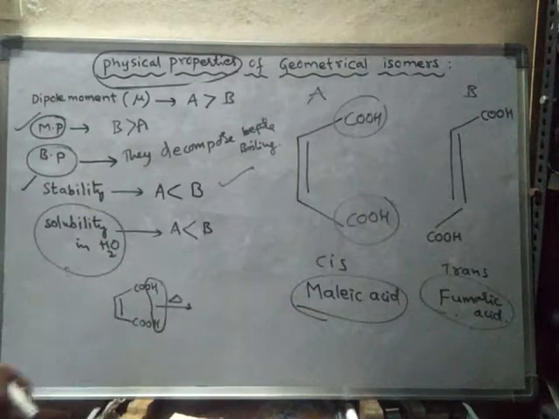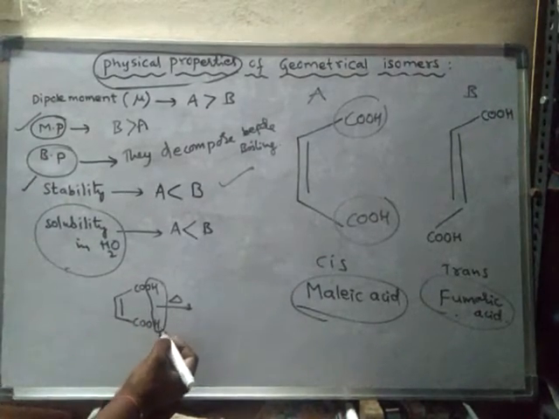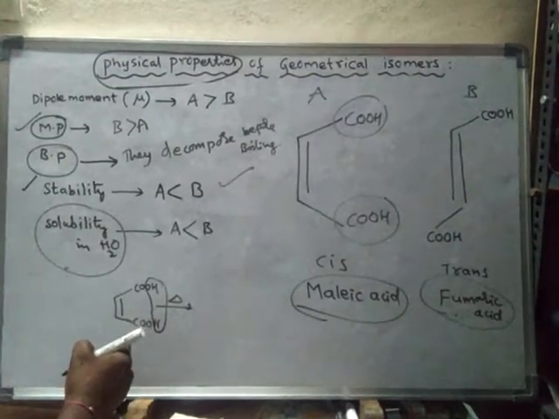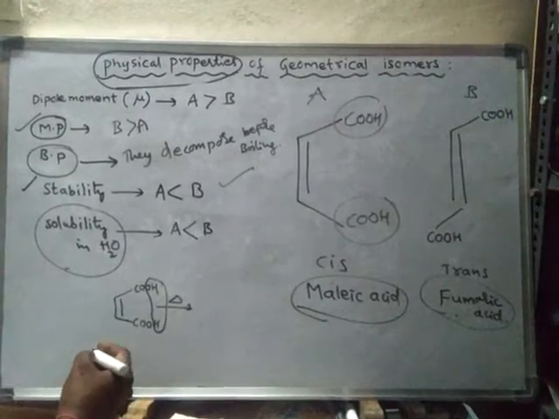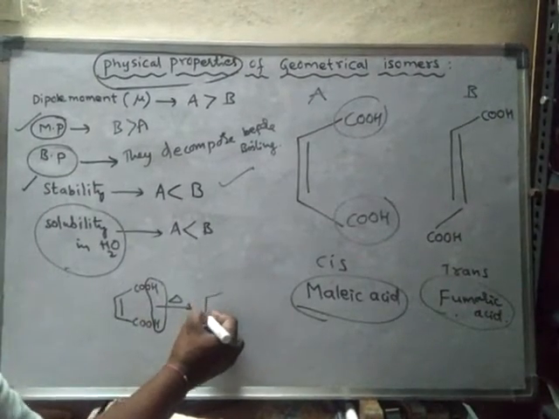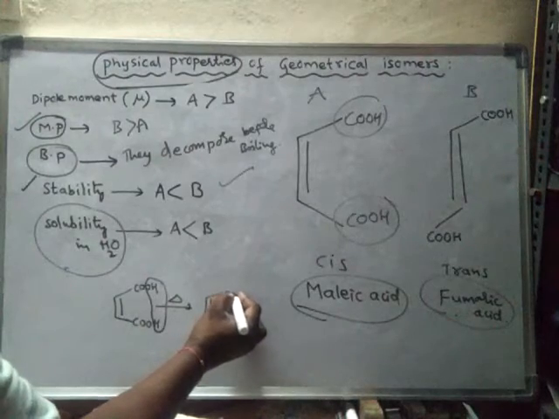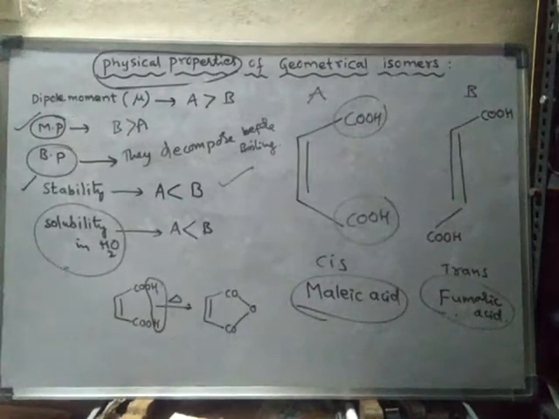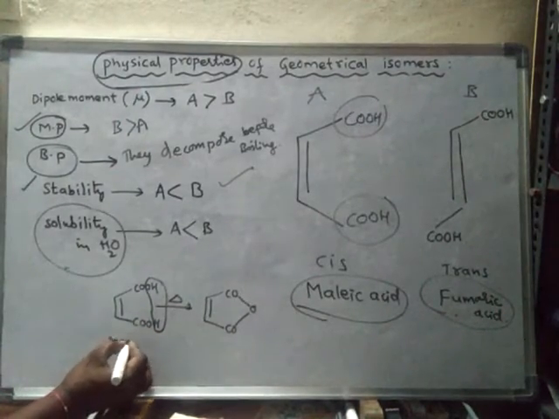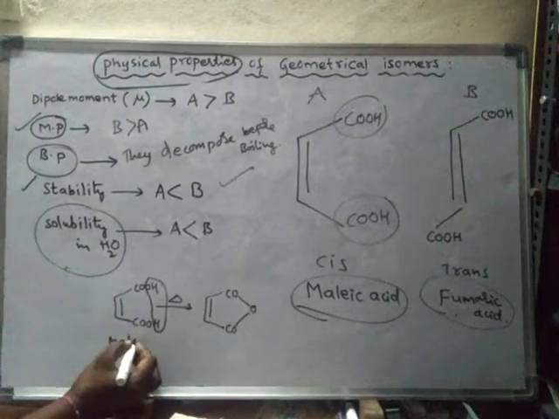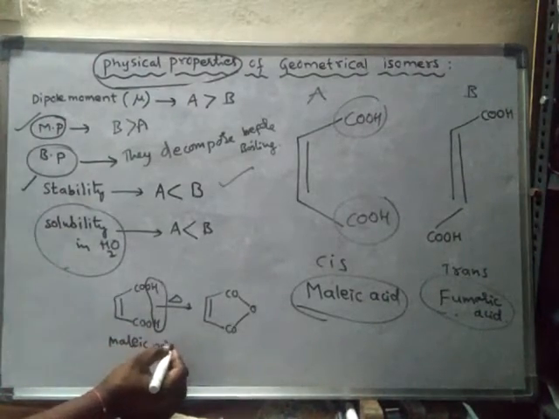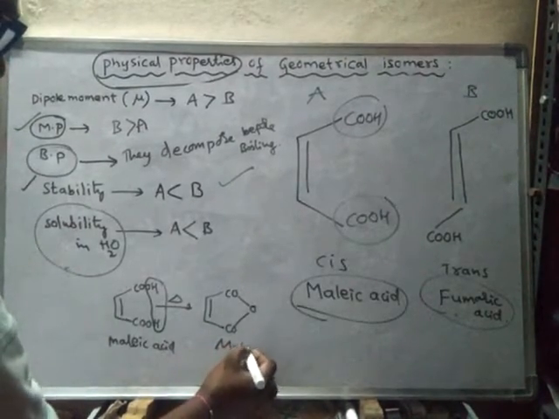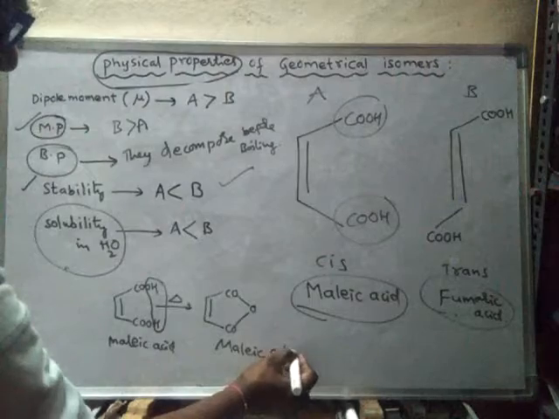This hydrogen and OH group it will remove, and forms maleic anhydride. This is maleic acid, and this is called maleic anhydride.